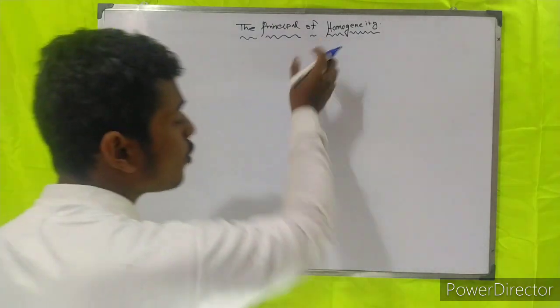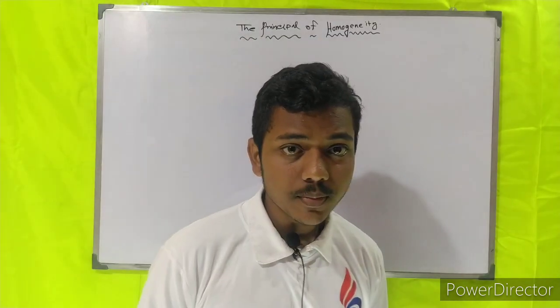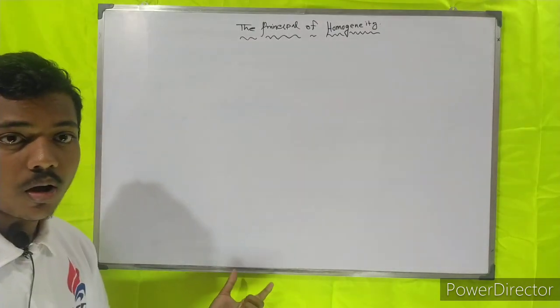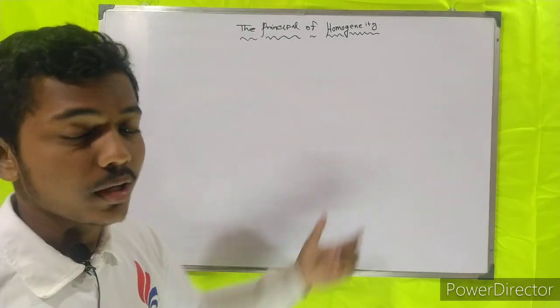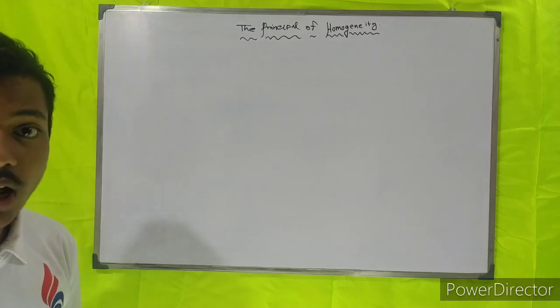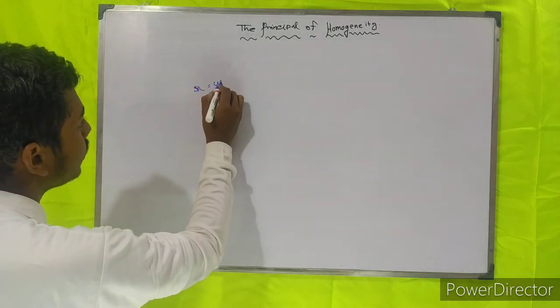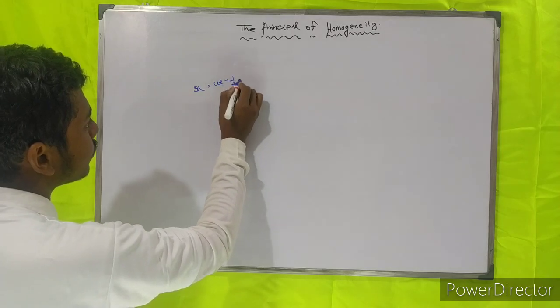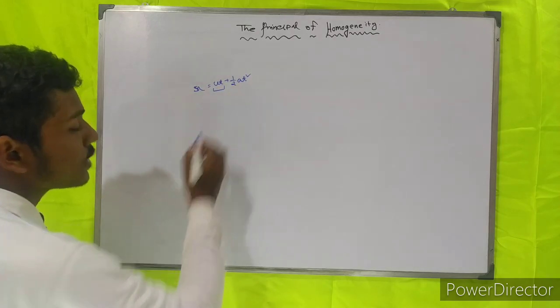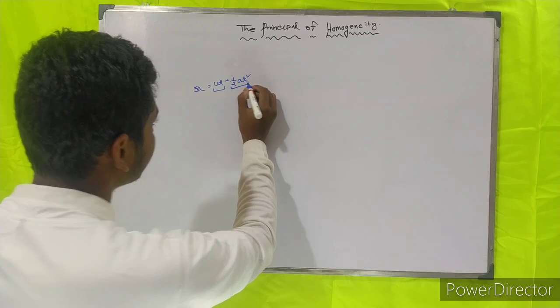Homogeneity, what is the homo? Homo means same. It means the dimension of each term in an equation. Suppose I take the equation x equals ut plus half at square. This is one term and this is another term.